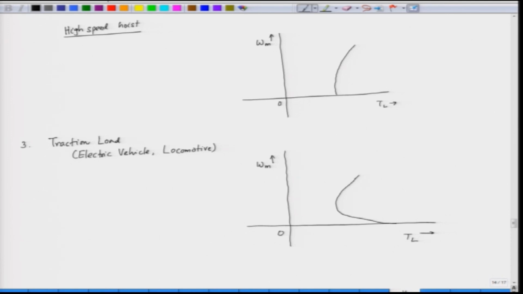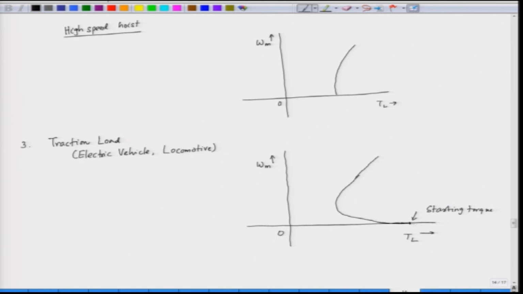So, as the speed increases we have the windage friction etcetera, but the traction load is characterized by a very large amount of static friction. So, this has to overcome the static friction and again when the speed increases the torque increases. So, this is the starting torque, which is primarily because of the static friction.